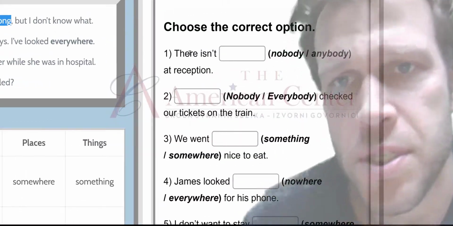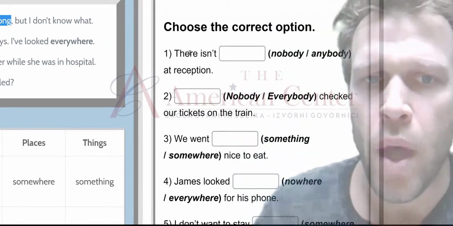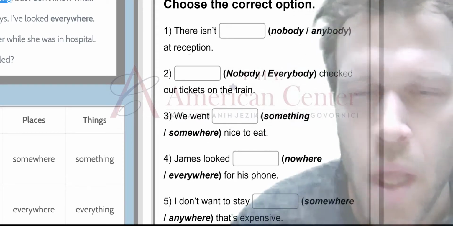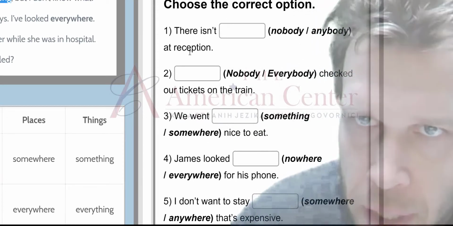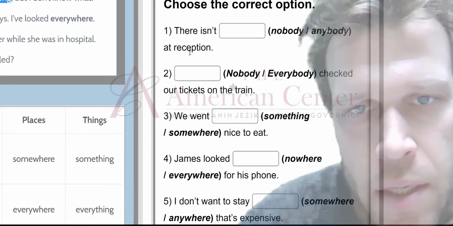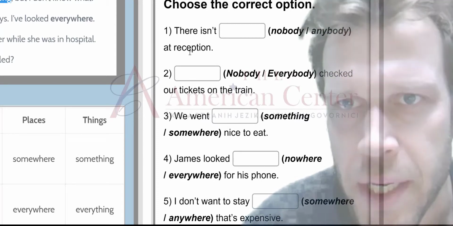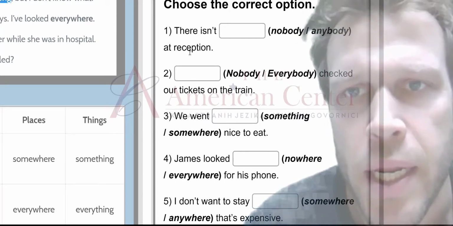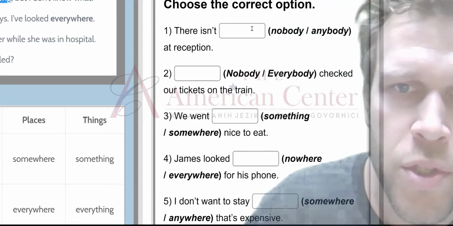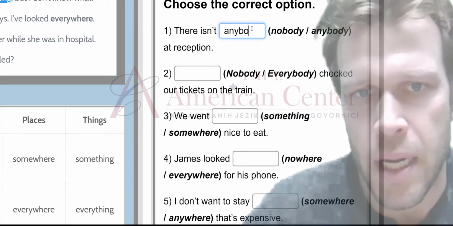This is a very short subject. Okay, now number 1, there isn't. Okay, now what do you think the answer is? We have a negative here. So like I said earlier, okay, we cannot use double negatives in English, and nobody is a negative. Okay, it negates. So we don't use nobody, we have to use anybody.